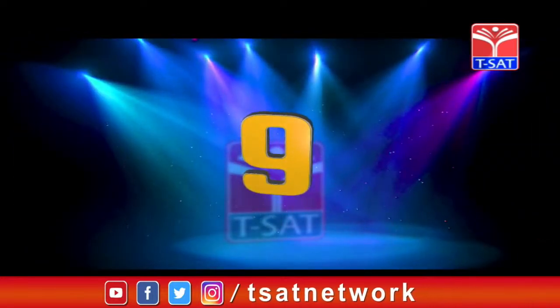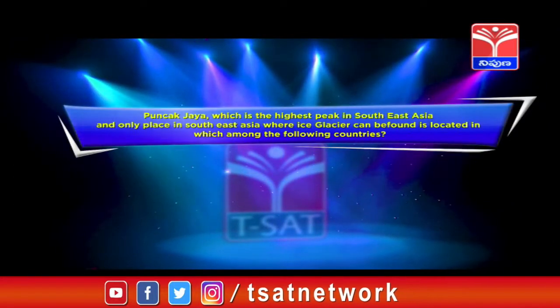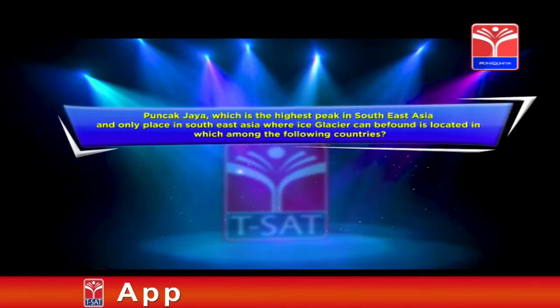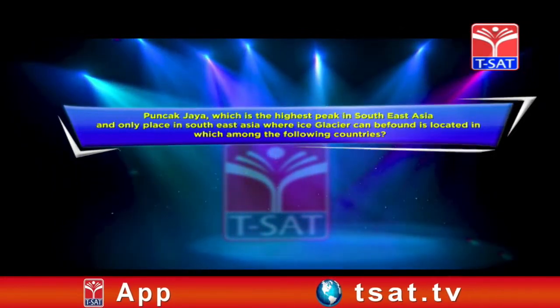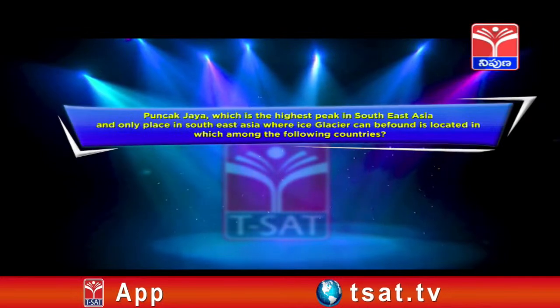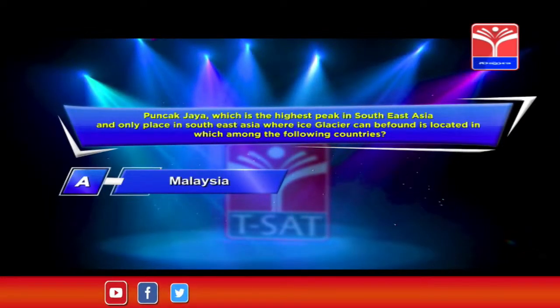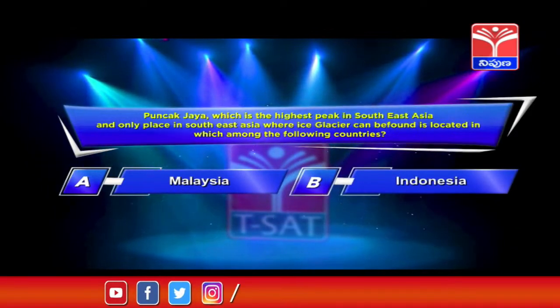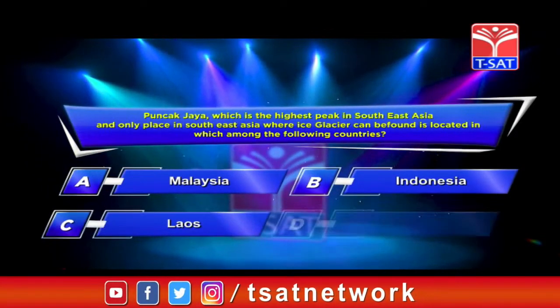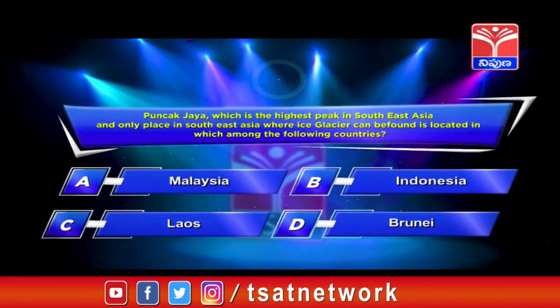Next question is about world geography. Puncak Jaya, which is the highest peak in Southeast Asia and the only place in Southeast Asia where an ice glacier can be found, is located in which among the following countries? Option A, Malaysia. Option B, Indonesia. Option C, Laos. Option D, Brunei. Your time starts now.